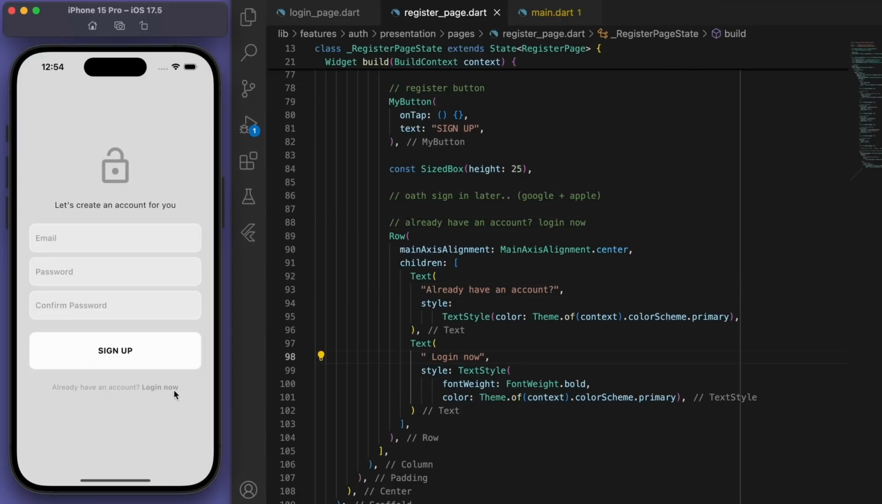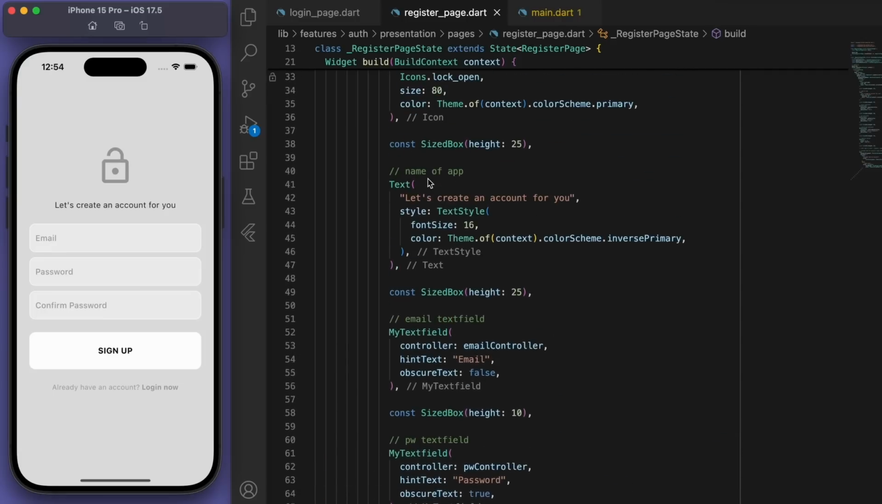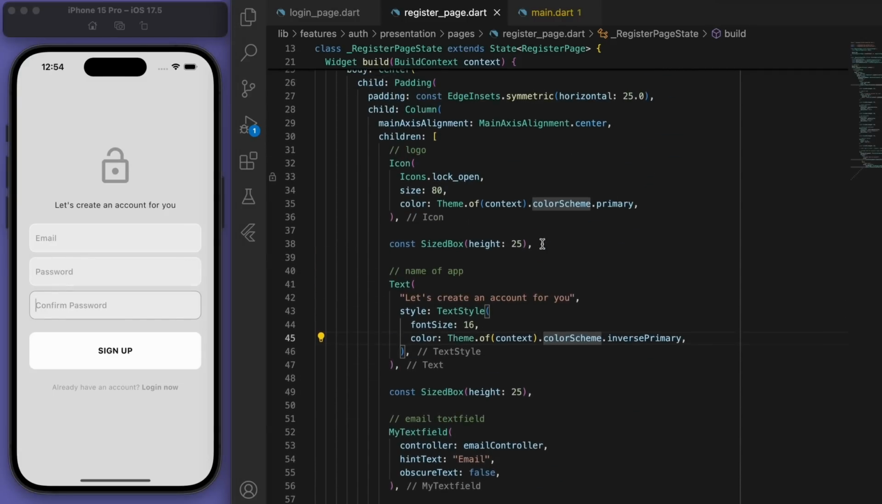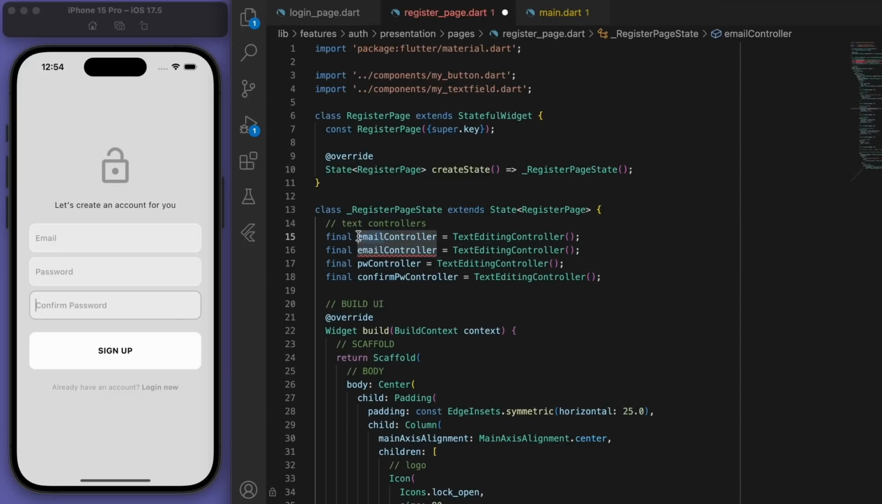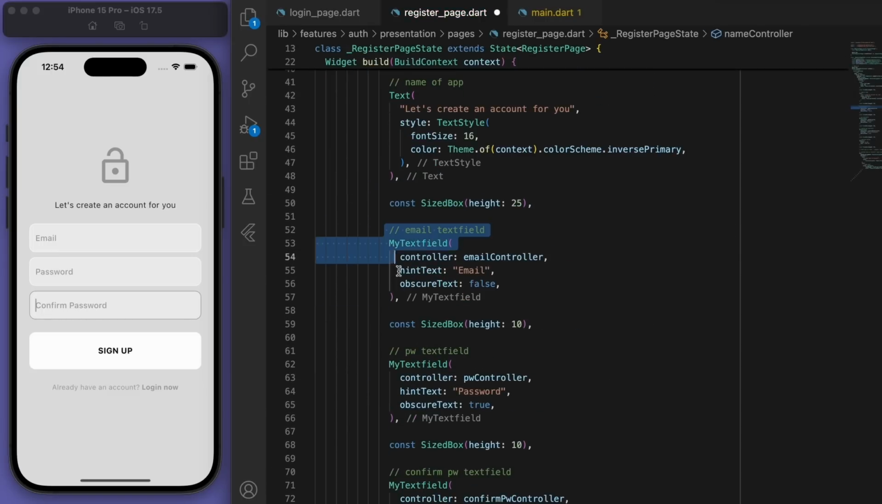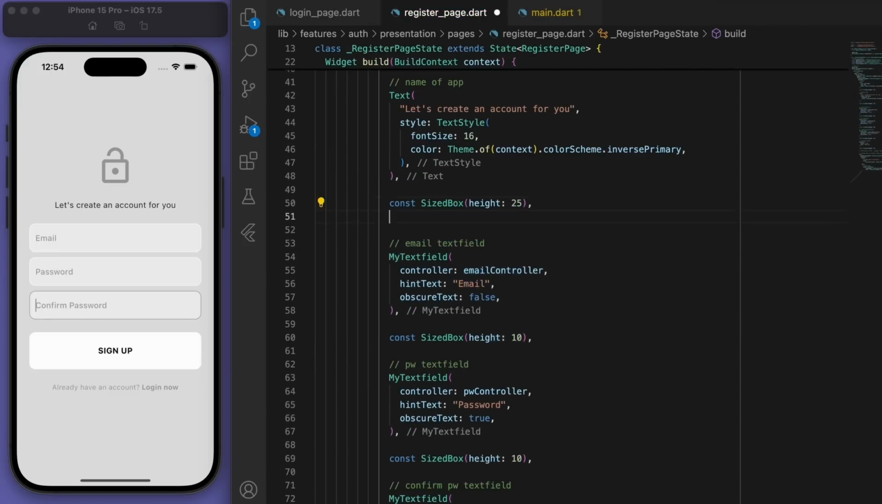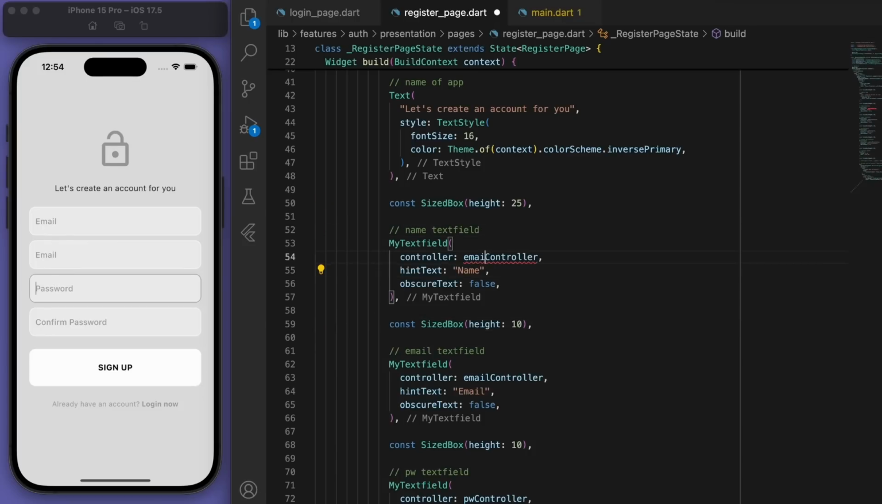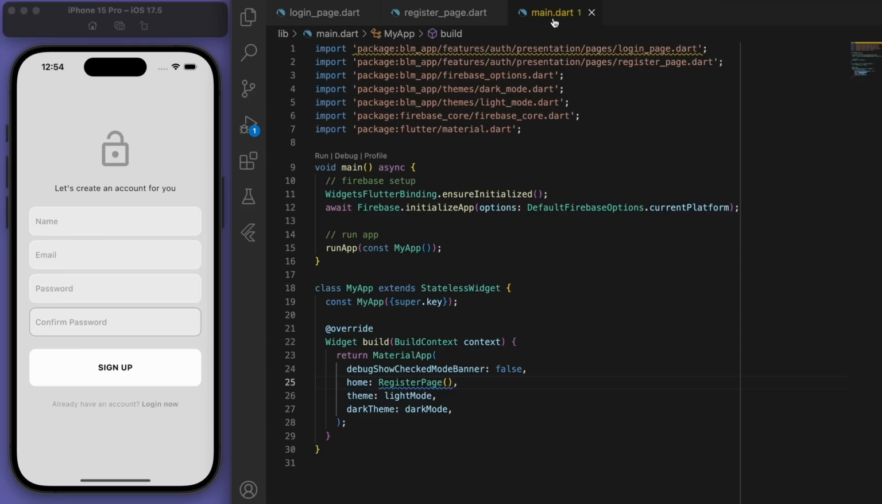Nice. Also, if you like, you can add any additional text fields that you want. So let's say I want to add a username, then you can add that as well. So completely up to you what you want to include, but I'm going to do these four things. And our login page and register page is looking pretty good.